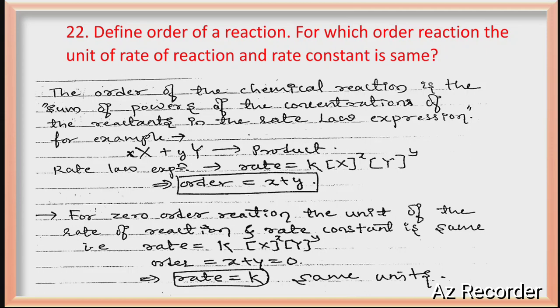Let us say the example is X moles of capital X react with Y moles of capital Y to give product. Then the rate law expression is given by rate is equal to K into X to the power x and Y to the power y. Those powers you have to sum. x plus y itself is called the order. And for a zero order reaction, the unit of rate of the reaction and rate constant is the same, because x plus y is equal to 0 means rate is equal to K only, no? So if rate is equal to K, rate and rate constant both have the same unit for zero order reaction. Always remember.